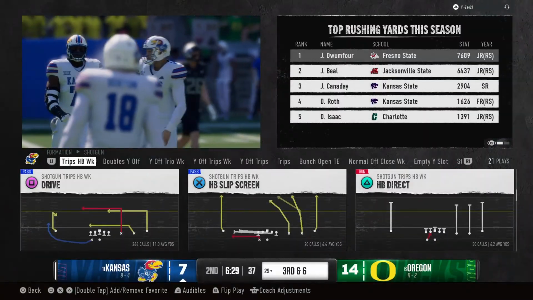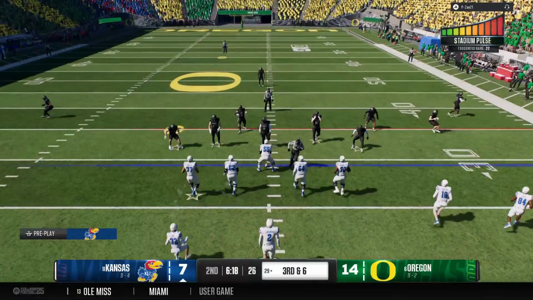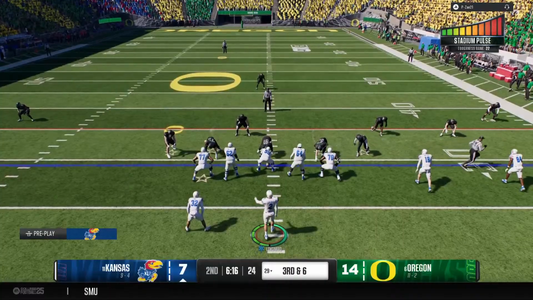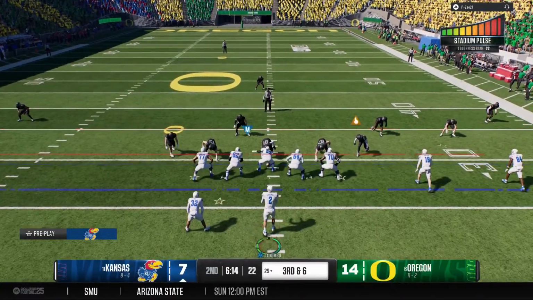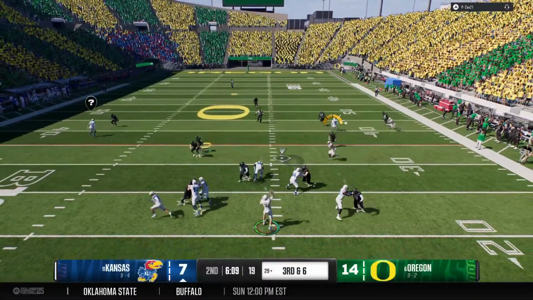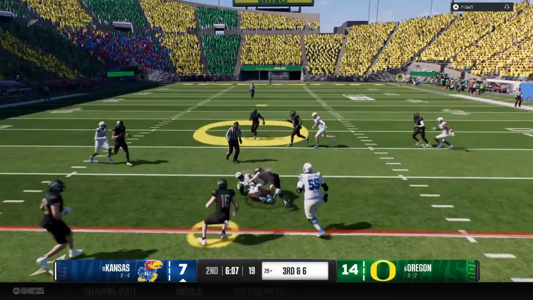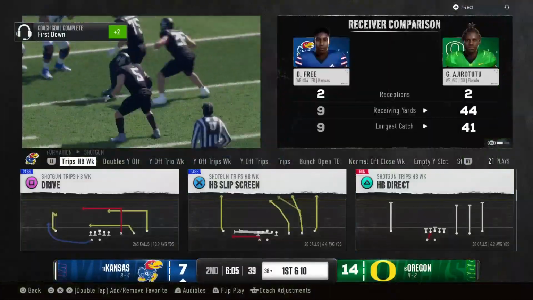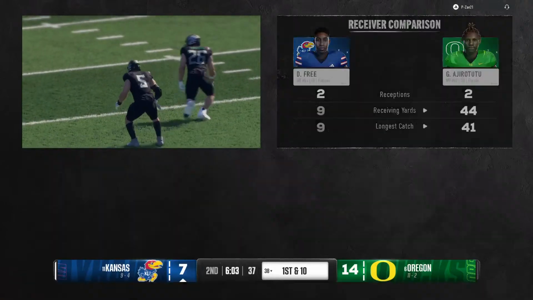Boy, this defense is strong up front. Linebackers are flying downhill, able to make plays against this run game. Now they get this offense to another third down. Now you pressure that quarterback and try to build on the lead. Receiver makes the grab. Good enough for a first down near the 38.